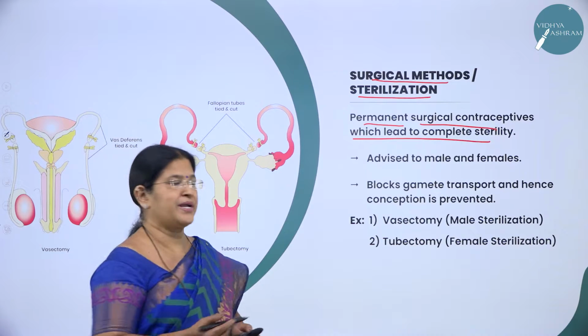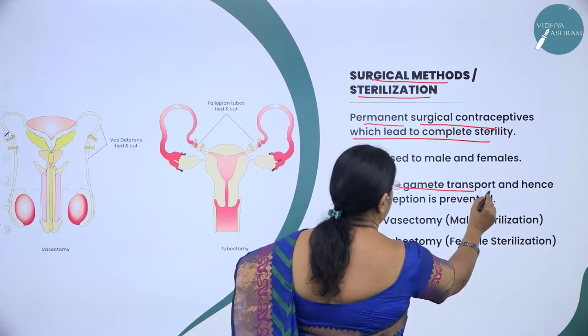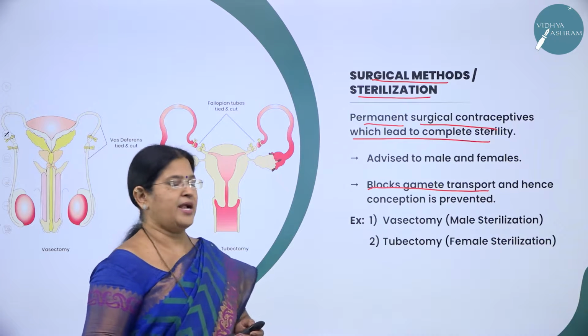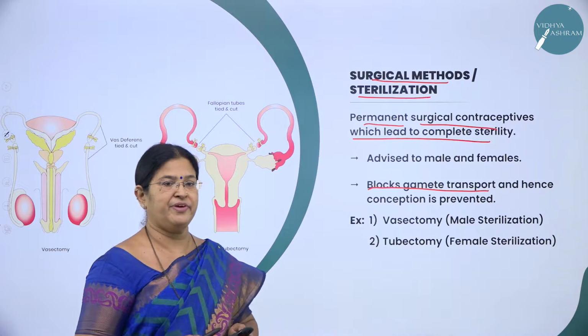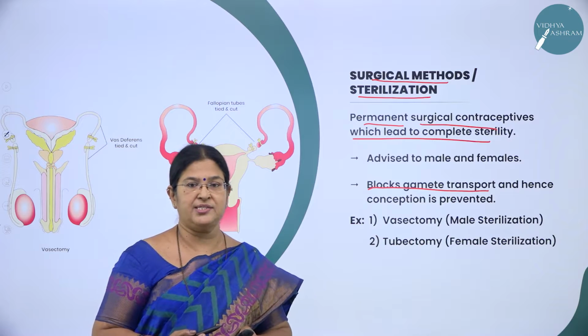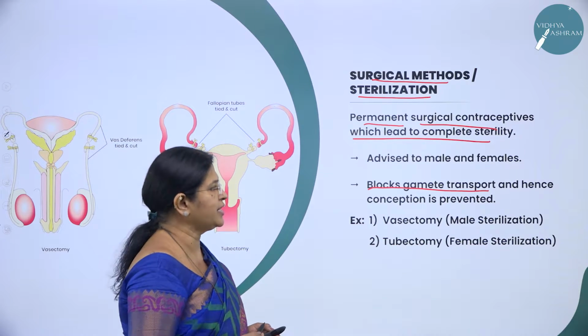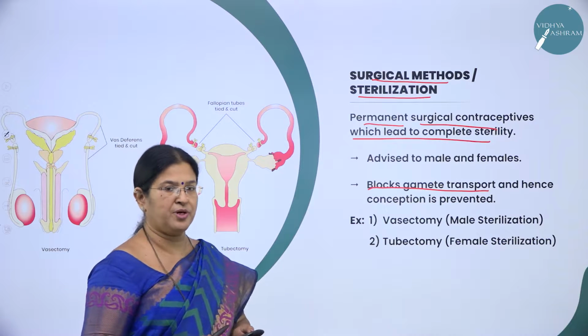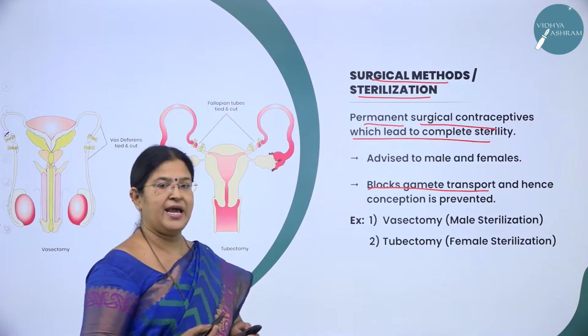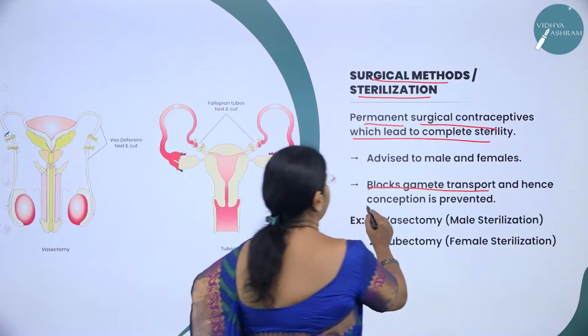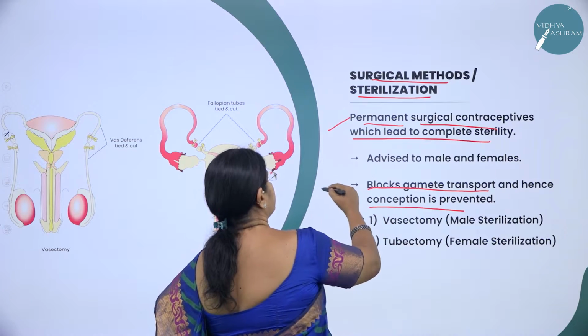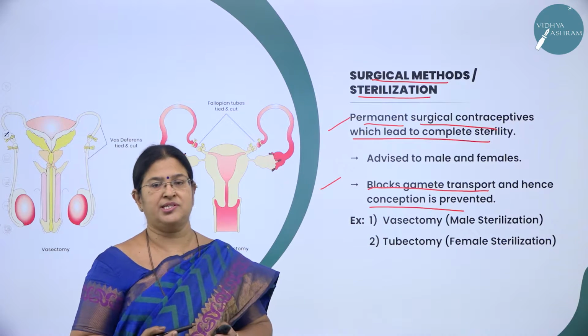It blocks gamete transfer, that is, it blocks gamete transport, and hence conception is prevented, that is, unwanted pregnancy is prevented, because these two methods block the transport of either the sperm or the ovum. So, these two methods are very important surgical methods.